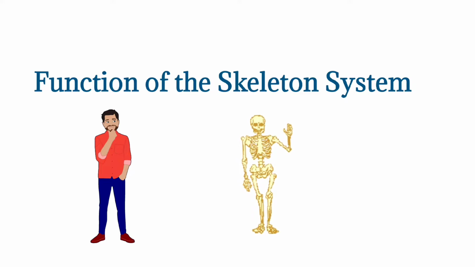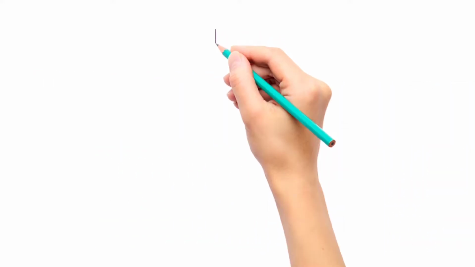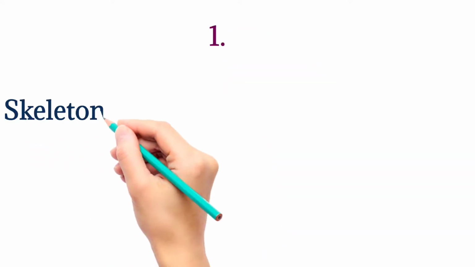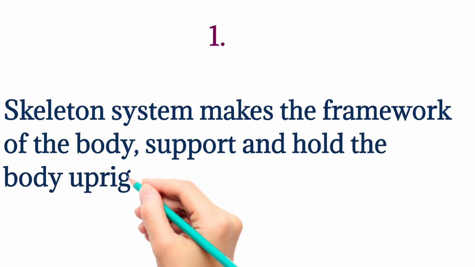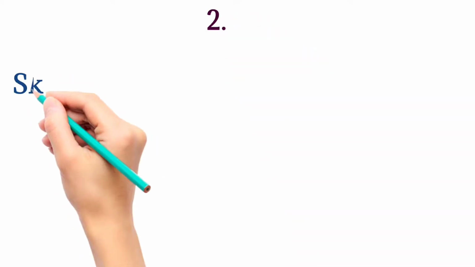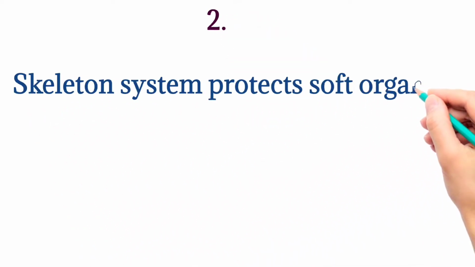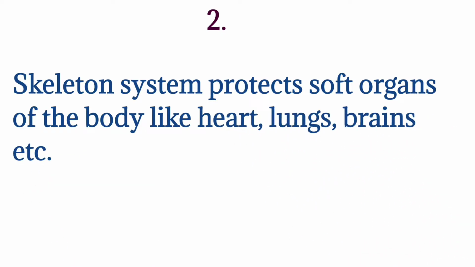Now it's time to know the functions of the skeleton system. Our skeleton system performs different kinds of functions. The first function: the skeleton system makes the framework of the body, supports the body and holds the body upright so that we can stand properly. The next function is that it protects soft organs of the body like the heart, lungs, and brain. They are very delicate, so they need to be protected.